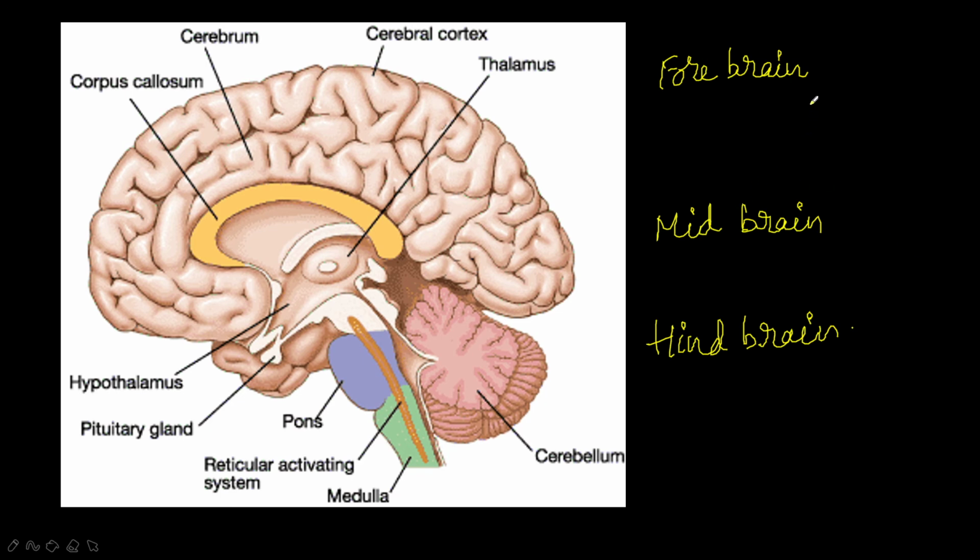So the forebrain is responsible for the olfactory lobes, cerebrum and diencephalon. In detail we will read, don't worry.